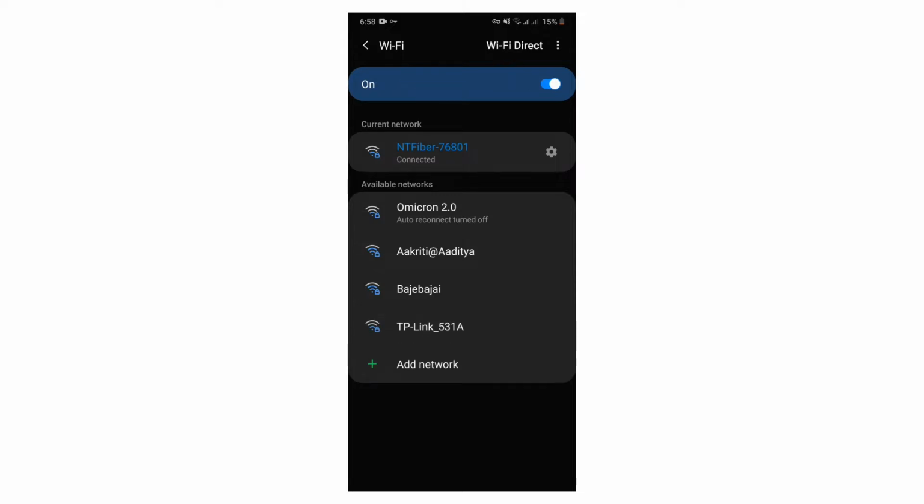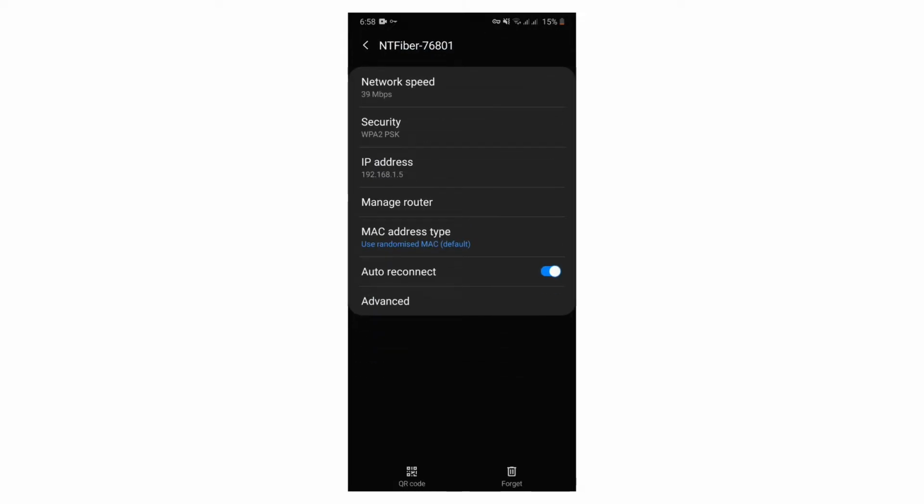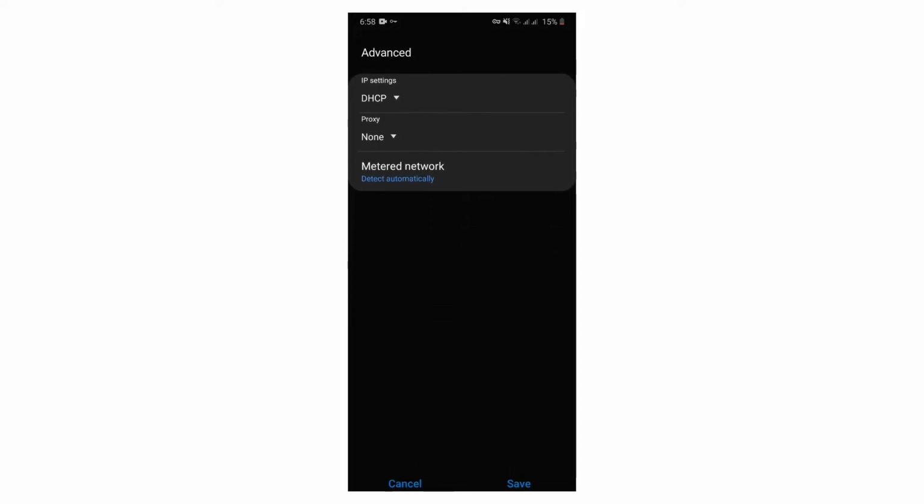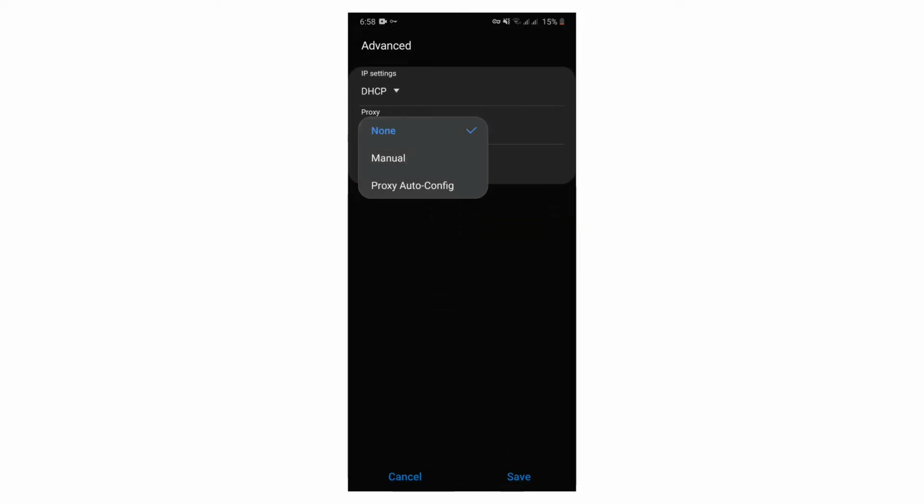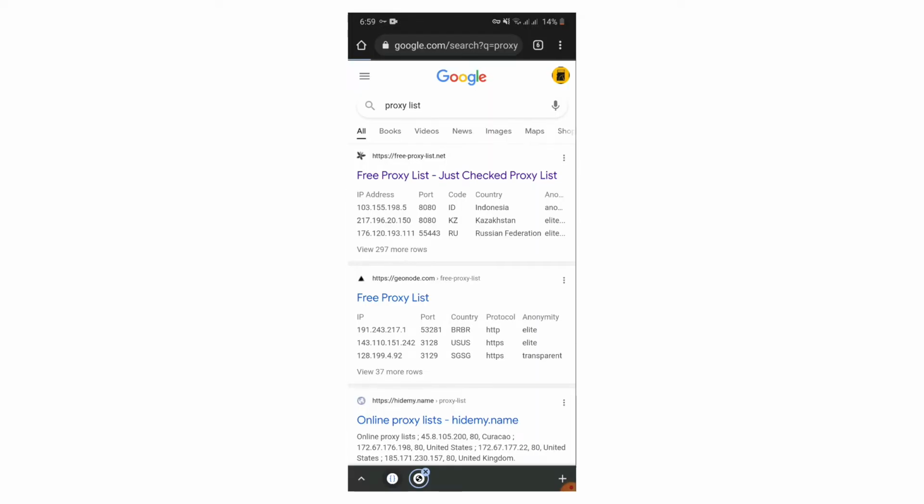So now how do you change the proxy server? In order to change your proxy server, first of all, go to your settings and go to your Wi-Fi, and in the connection you can see advanced properties, where you can see the proxy setting. If you change the proxy server by going to a proxy list site and copying one, you can get any other proxy.